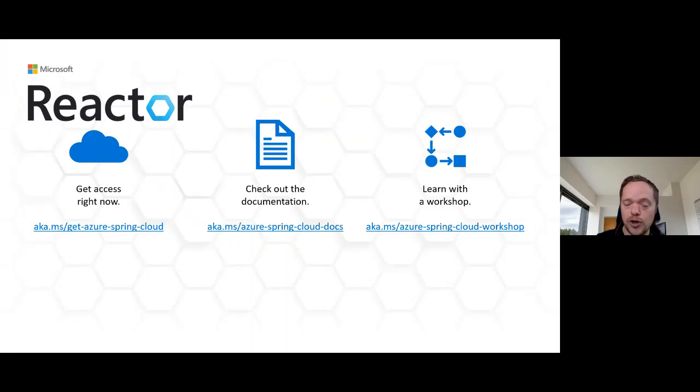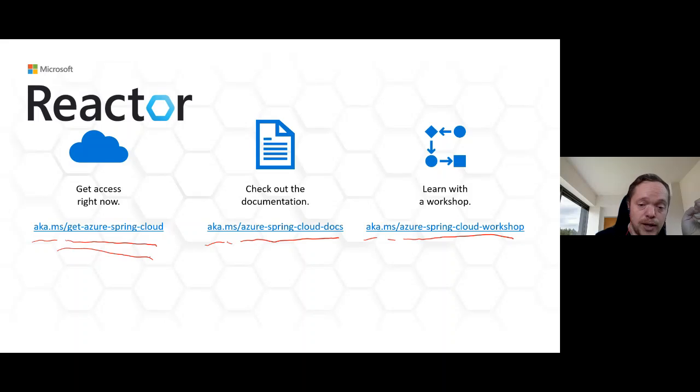Also, if you want to get started, you can go to aka.ms/get Azure Spring Cloud. You can also check out the documentation, aka.ms Azure Spring Cloud docs. And then we have a full workshop that takes everything that I did right now. You can do it in a workshop-based system, aka.ms Azure Spring Cloud workshop. It also gives you the opportunity to use Kubernetes on Spring, and also the distributed tracing and demos that I showed you right now. So that's get Azure Spring Cloud, Azure Spring Cloud docs, and Azure Spring Cloud workshop.